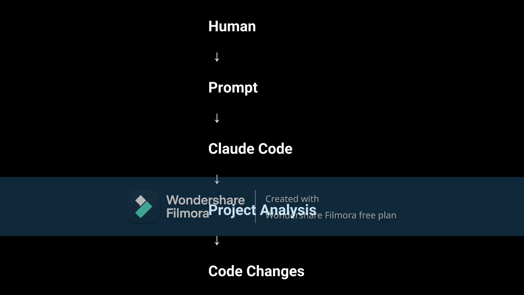Claude Code is an AI coding assistant created by Anthropic. It runs inside your terminal. Instead of asking isolated coding questions, you can ask it to analyze your entire project. It can understand multiple files, dependencies, structures, and relationships between the components. That's the beauty.